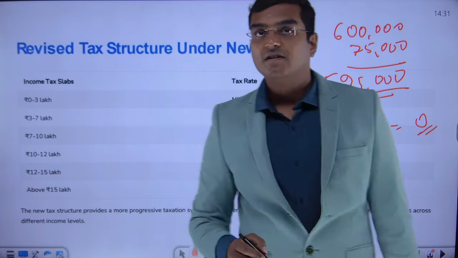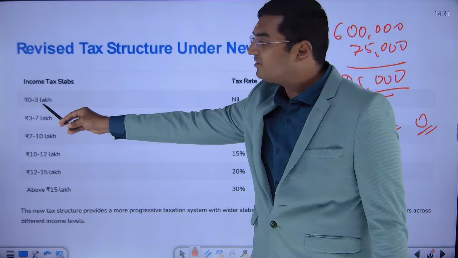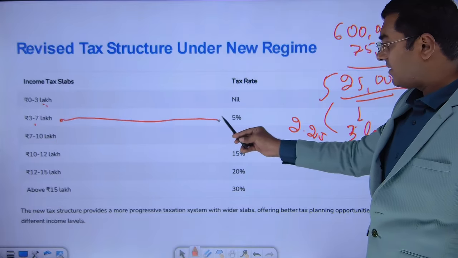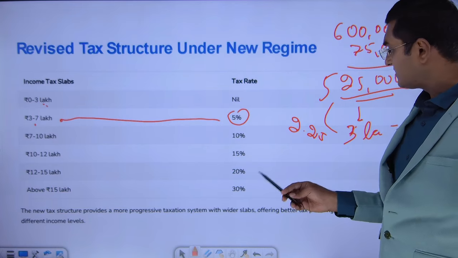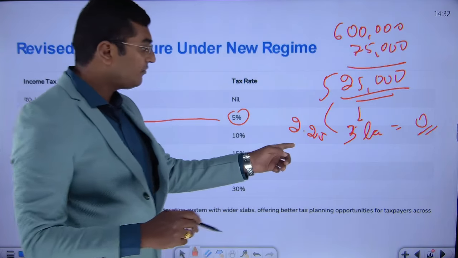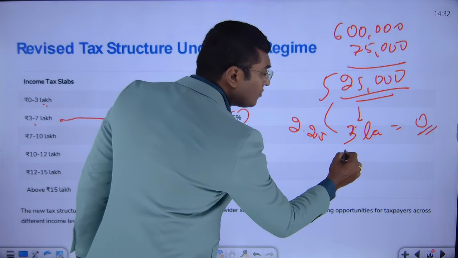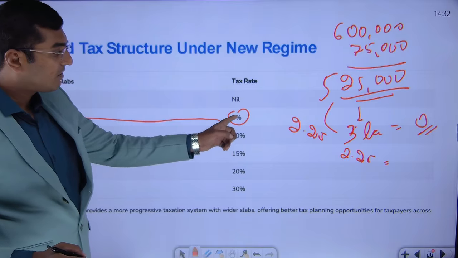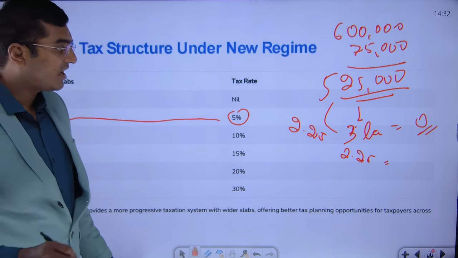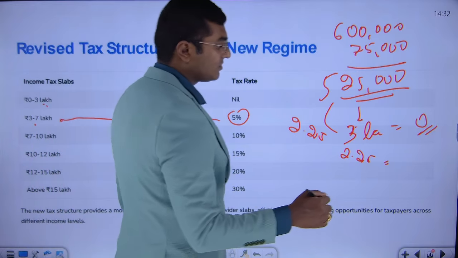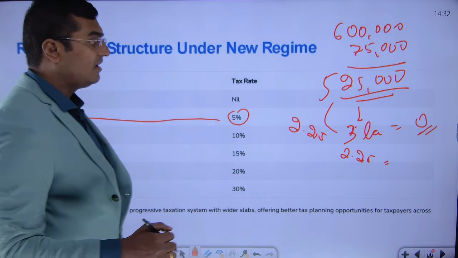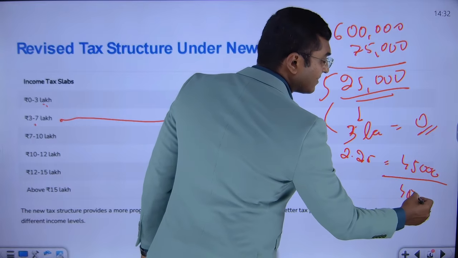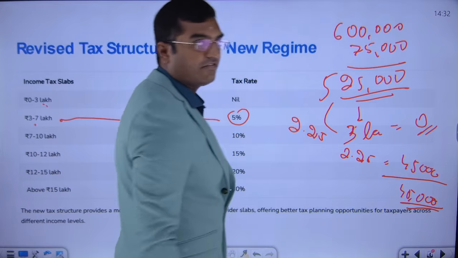Now, look at our slabs. What is the next slab that is available? Here it is 0 to 3 lakh. Here it is 3 to 7 lakh. It means for the next 4 lakh rupees, the applicable tax rate is 5%. Here we need to calculate only for 2.25 lakh, which is less than 4 lakh. Therefore, for the next 2.25 lakh, we have a tax rate of 5%. So 5% on 2.25 lakh, you will get approximately 45,000 rupees. Therefore, your total gross tax liability comes to 45,000 rupees.